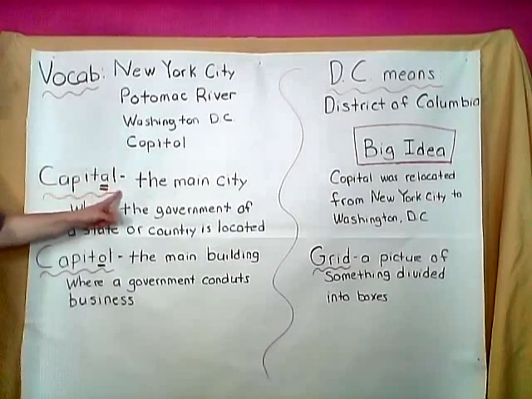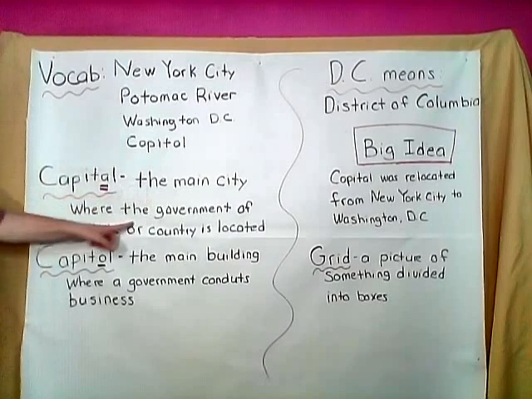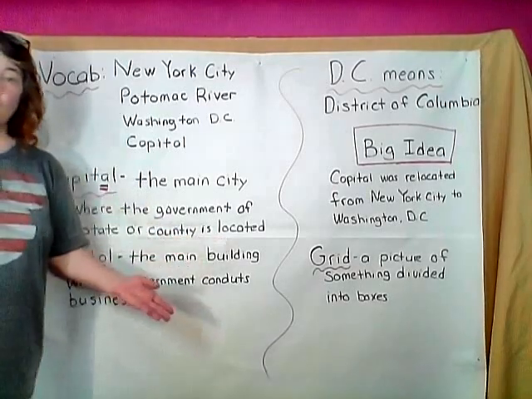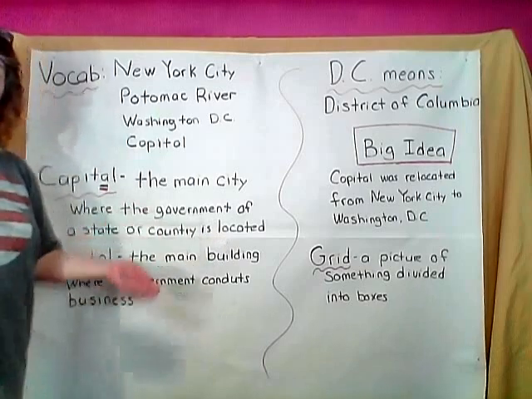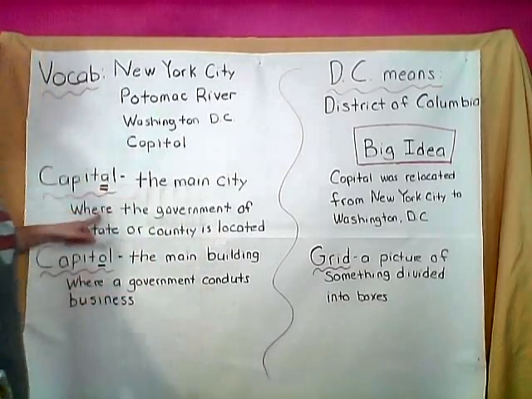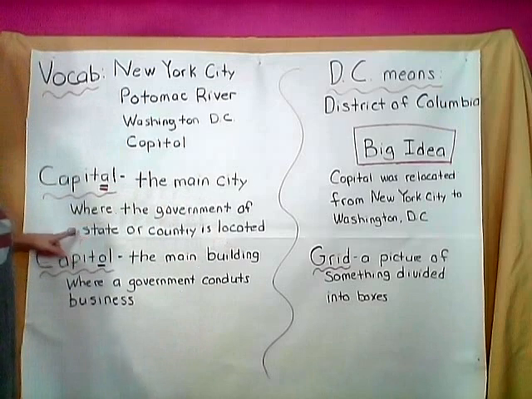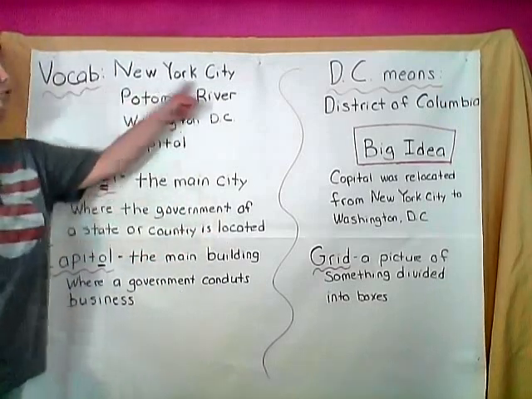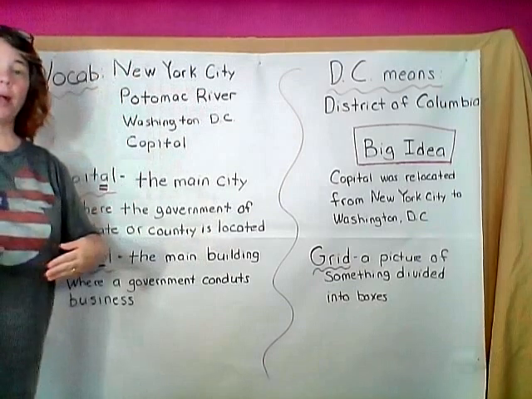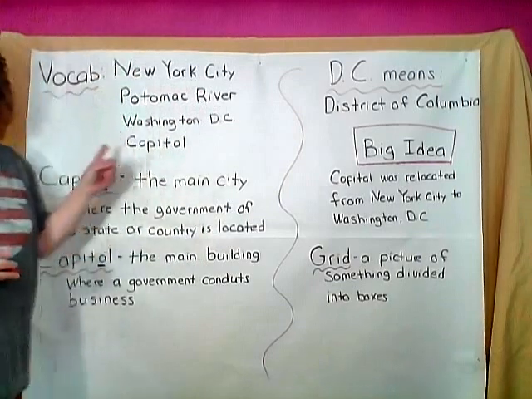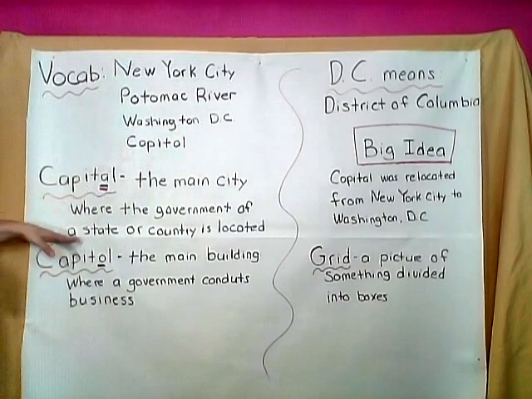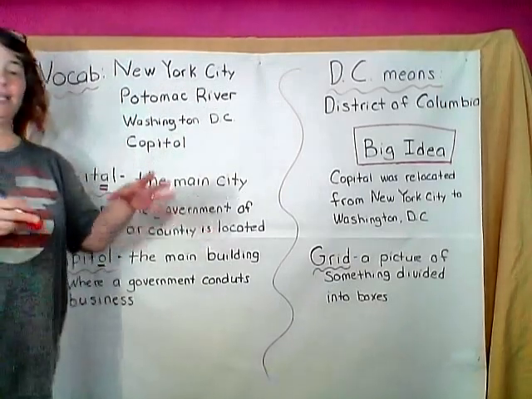This capital is the main city where the government of a state or country is located. So when George Washington was president, the capital, the main city where the government of a state or country is located, was in New York City. Now our capital is in Washington, D.C. That is the city where the government of a state or country is located.